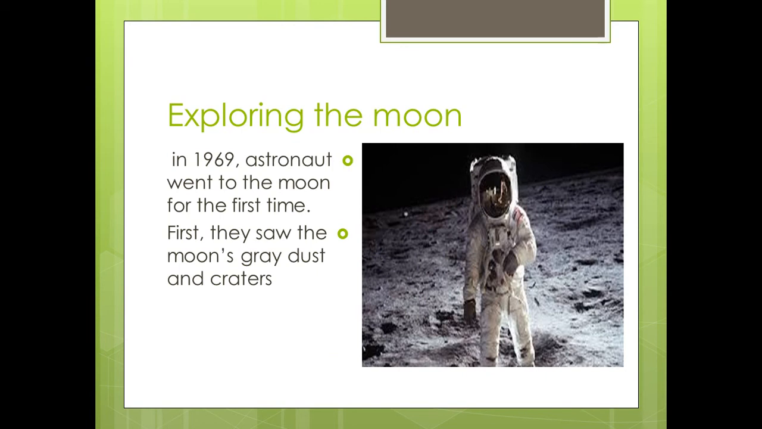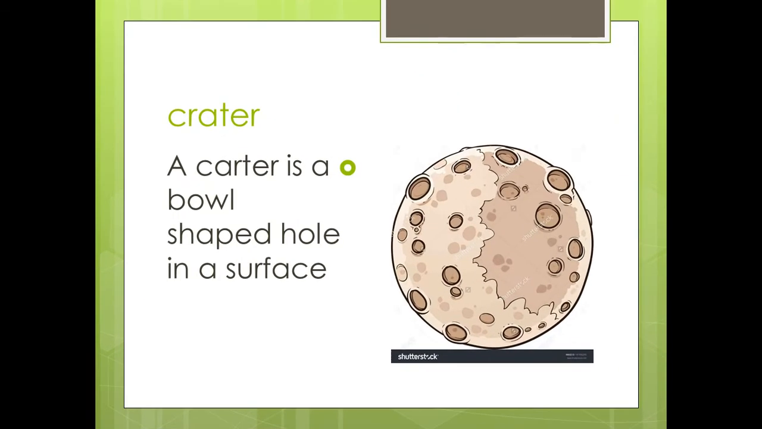So, how do scientists explore the moon? In 1969, astronauts went to the moon for the first time. First, they saw the moon's grays, dust, and craters. What are craters? A crater is a big hole in the surface of the moon. So this big hole in the moon is called a crater.